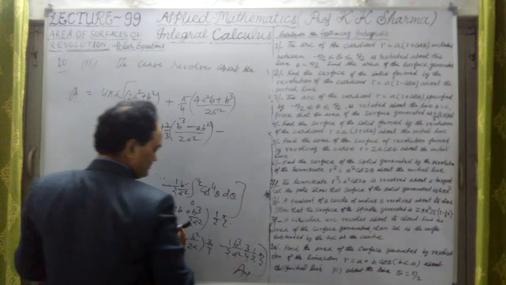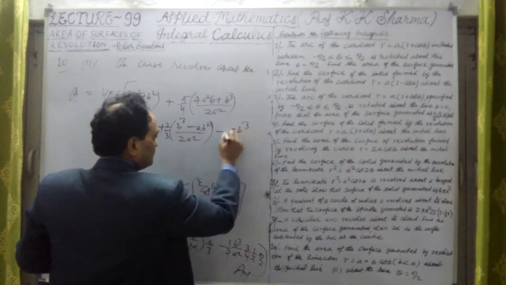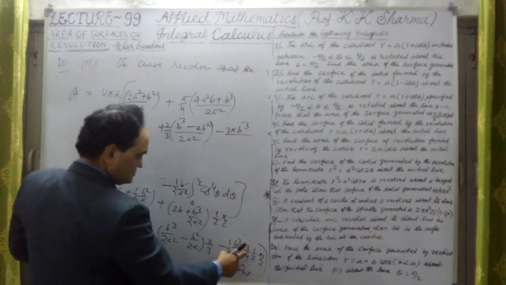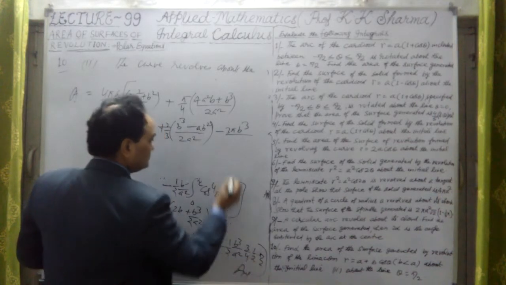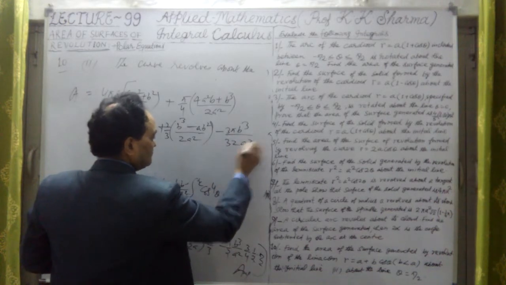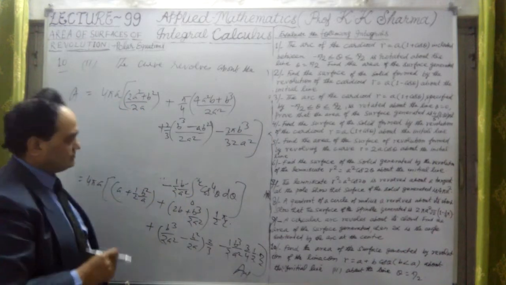The last step is pi b cube divided by 3, divided by a square is there, no problem, but 4 to the 8 to the 16 to the 32 is 32 into a square. This is the whole value in terms of a again.